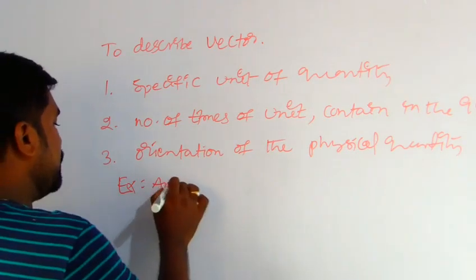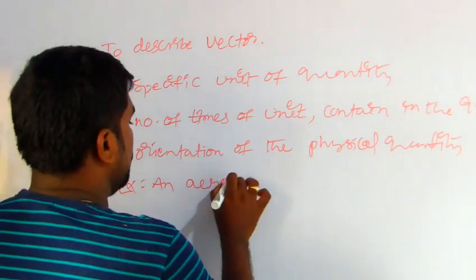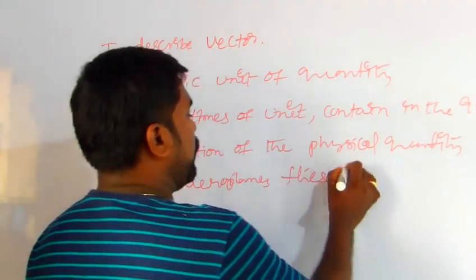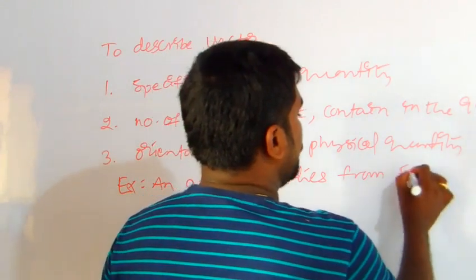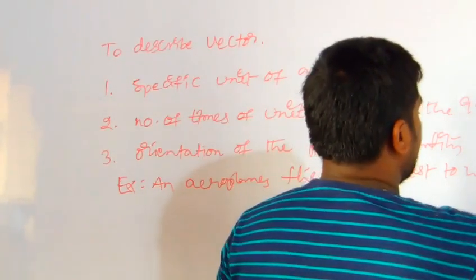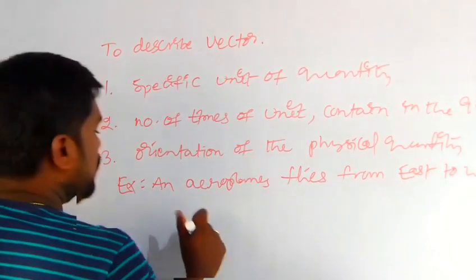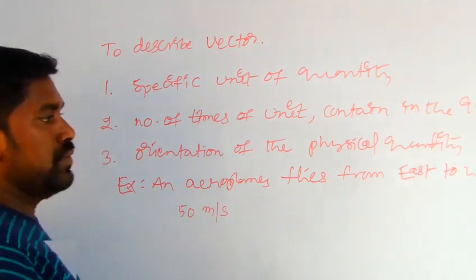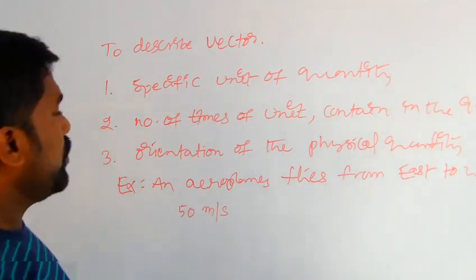An aeroplane flies from east to west with 50 meters per second.